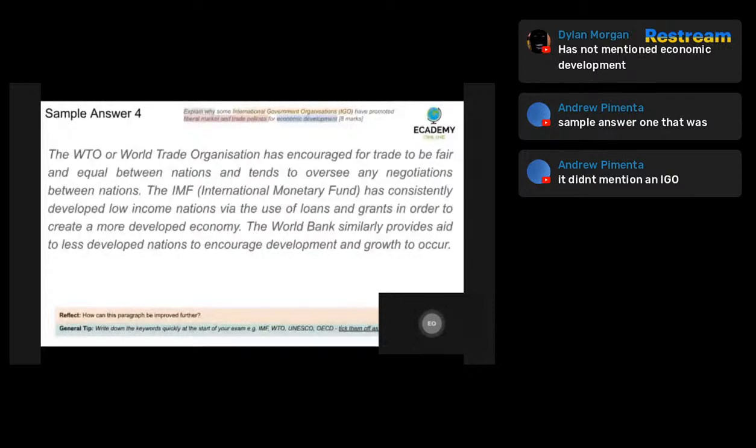The second half, the IMF has consistently developed low-income nations via the use of loans and grants. So this bit here is generically correct, but it's a little bit vague and would be better if a specific example was used. For example, we might talk about specific packages being given to Senegal during the 1980s or 1990s as nut prices were declining, to help them to be able to produce more.